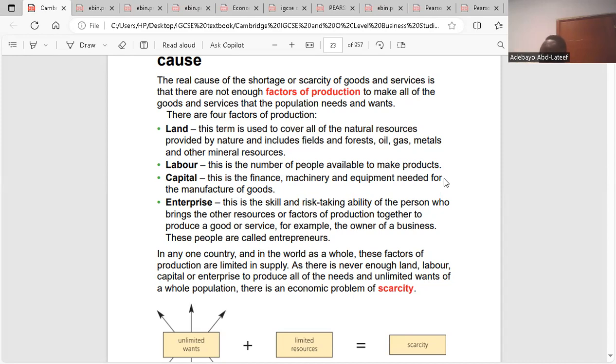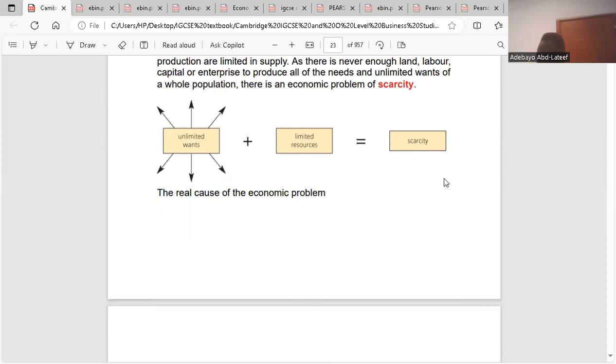Even education, my teaching here involves all the factors of production. I'm a teacher, that is labor. I'm using a laptop, that is capital. We are involved in payment, that's wages or salary. Someone is going to pay for that. So whatever we do involves all the factors of production. That is the point there. I think it's clear. So we go down.